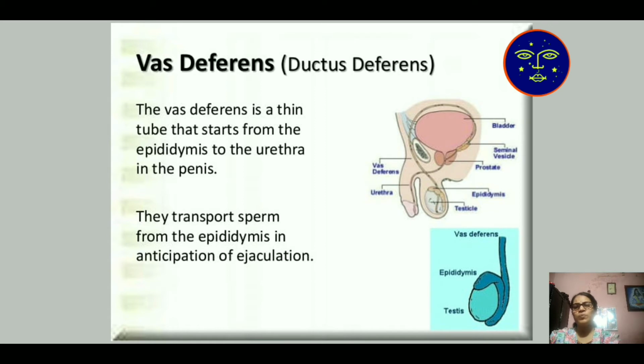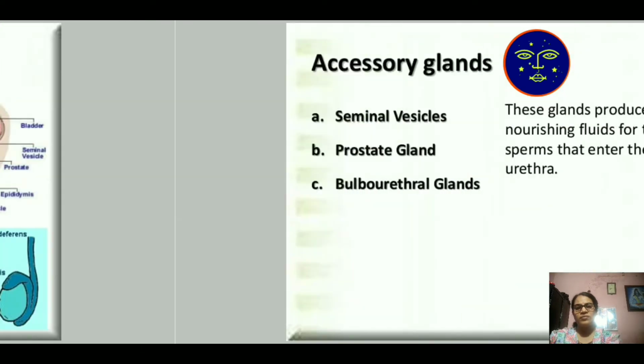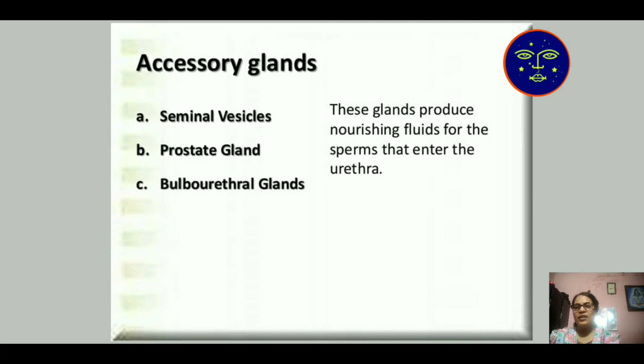They transport sperm from the epididymis in anticipation of ejaculation. Then in accessory glands we will study the seminal vesicle, prostate gland, and bulbourethral gland. These glands produce nourishing fluids for the sperm that enter into the urethra.